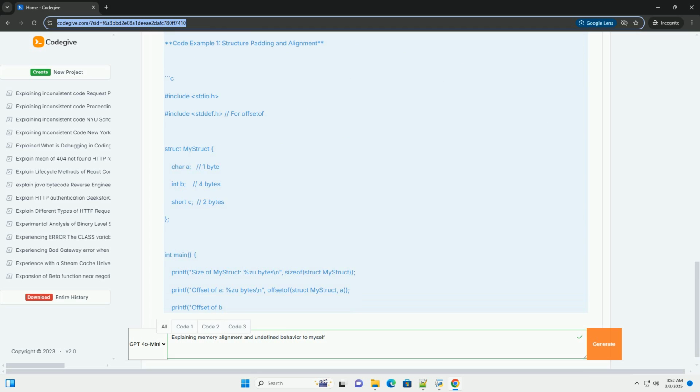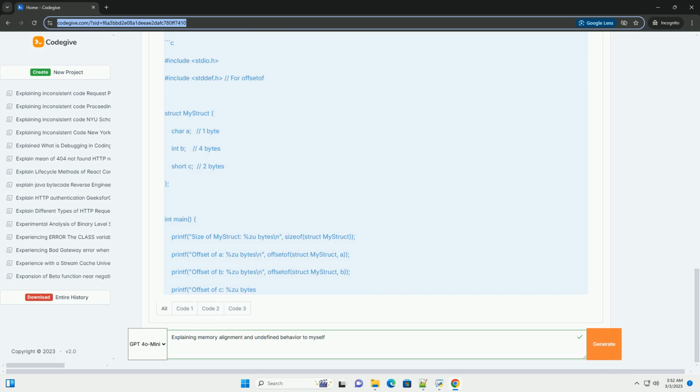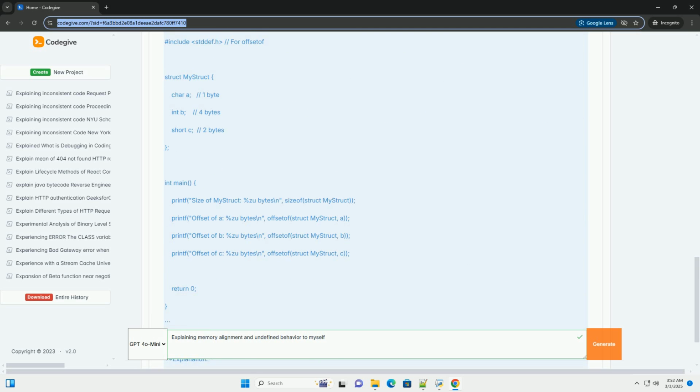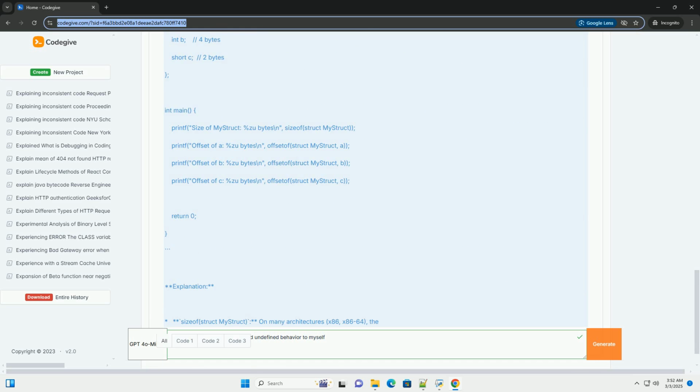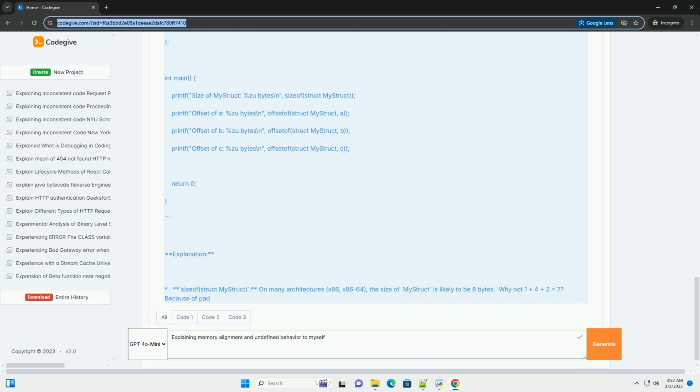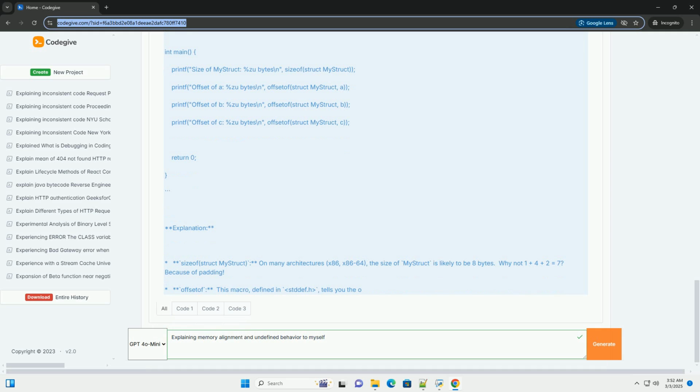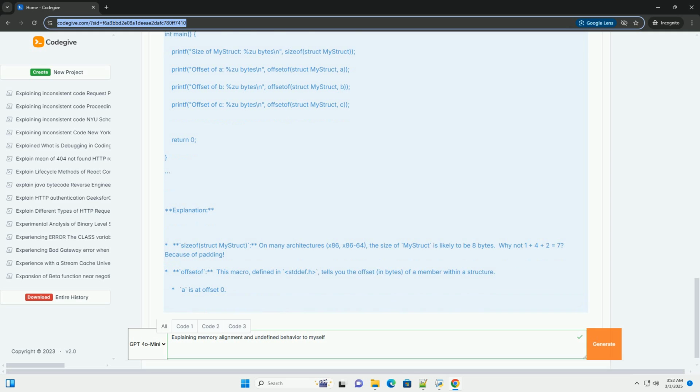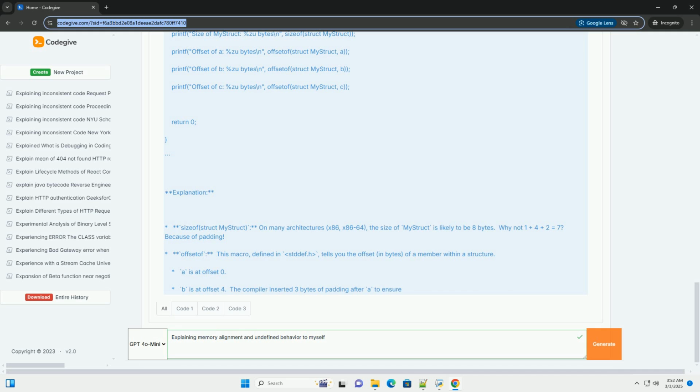A short, typically 2 bytes, might need to be stored at an address that's a multiple of 2. The exact requirements are determined by the target architecture, CPU, and the compiler. Why is memory alignment necessary?